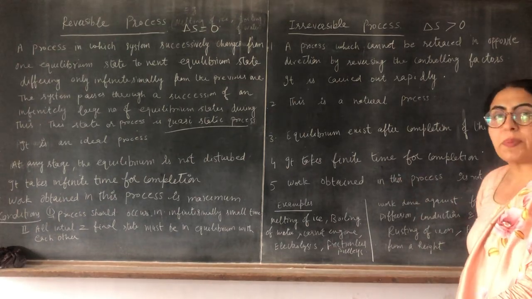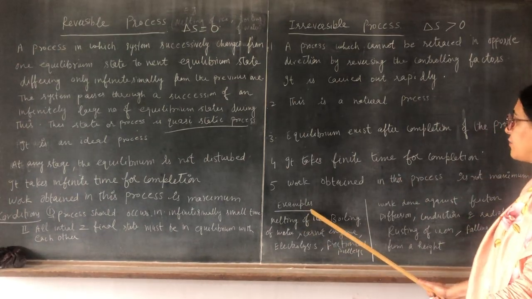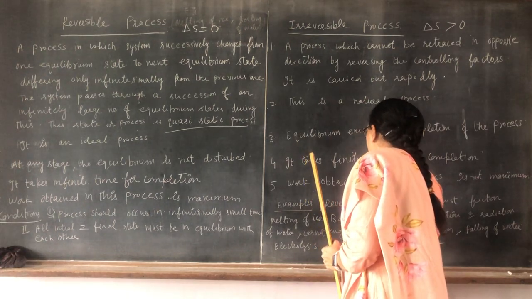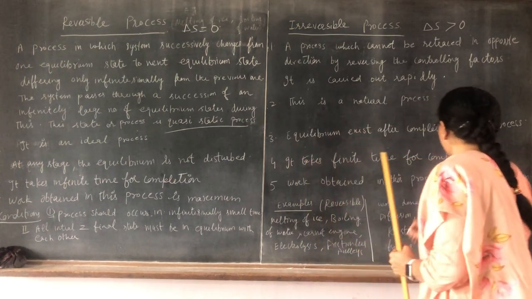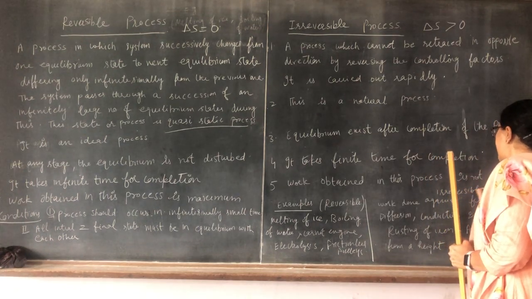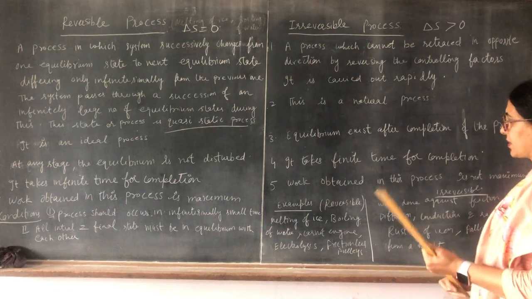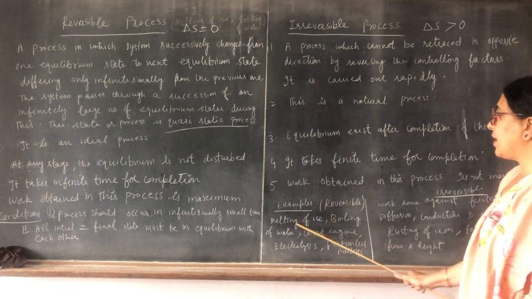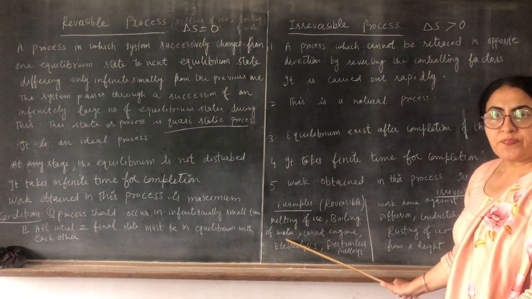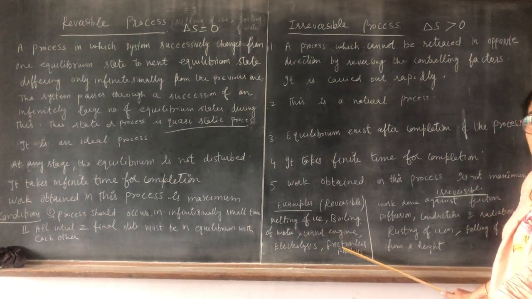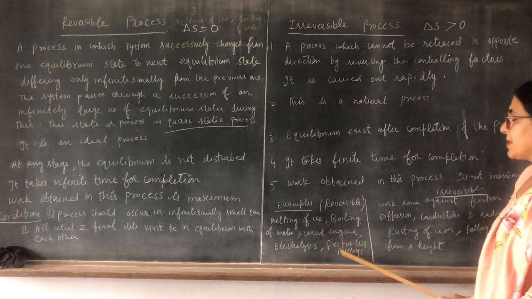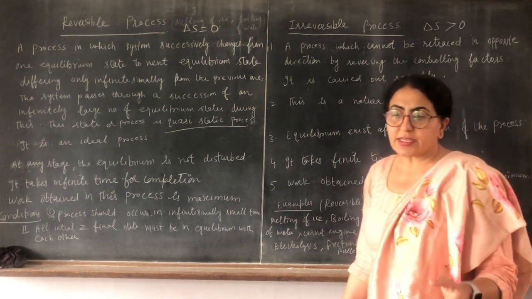Now the examples. These are the examples for reversible processes. Because I have less space on the board, I write here. These are the examples for irreversible processes. This is very important. Examples of reversible processes: melting of ice, boiling of water, the Carnot heat engine we did in +1, electrolysis, frictionless pulleys, weightless springs.